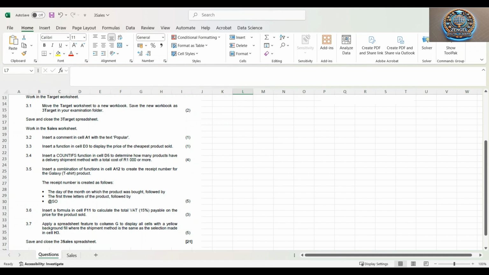The receipt number is created as follows: the day of the month on which the product was bought, followed by the first three letters of the product, followed by the @ sign and SO. So that's what we want to do in our question.